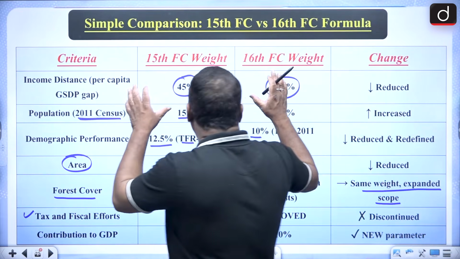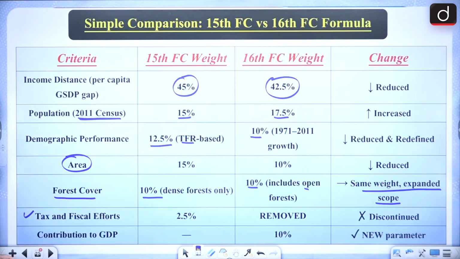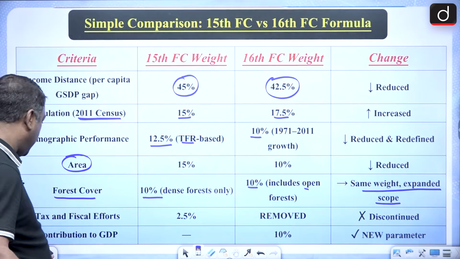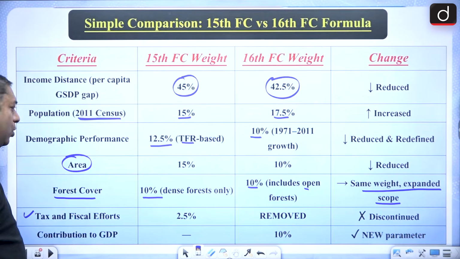So this is the weightage. The criteria with regard to the weightage are income distance, population, demographic performance, area, forest cover, and contribution to GDP. This table, you have to know it.